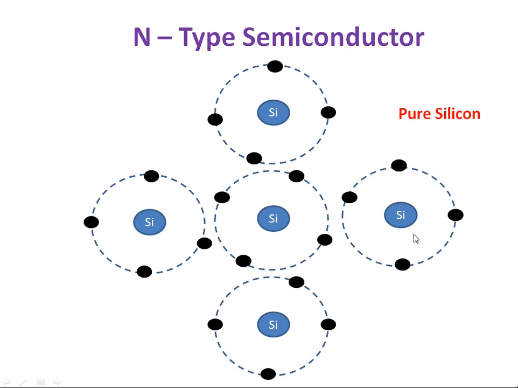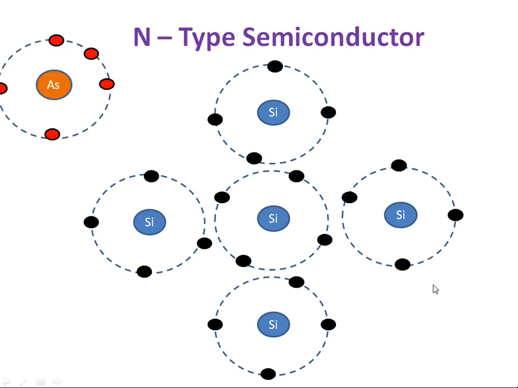So in this lecture, I am going to explain how to prepare n-type semiconductor. Take pure silicon. Pure silicon means it is an intrinsic semiconductor, and now you add a pentavalent impurity to the pure silicon. Arsenic is one of the pentavalent impurities.